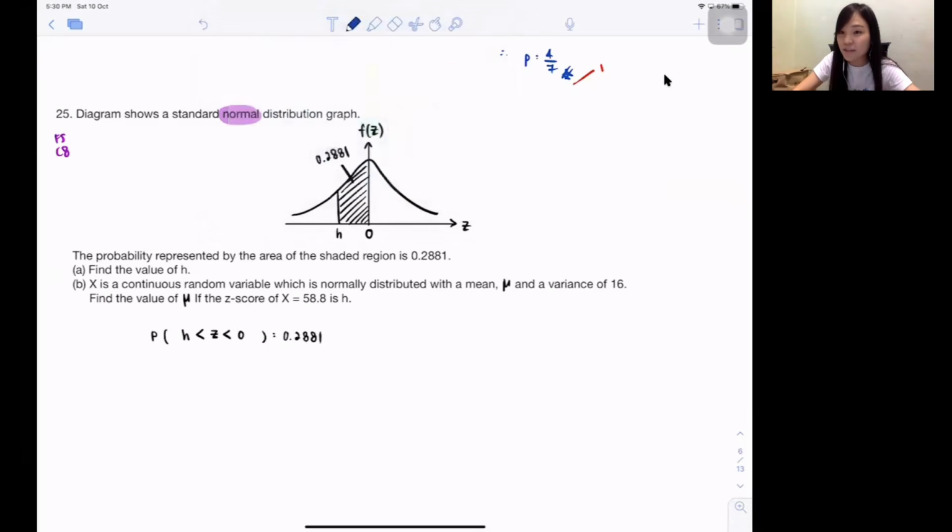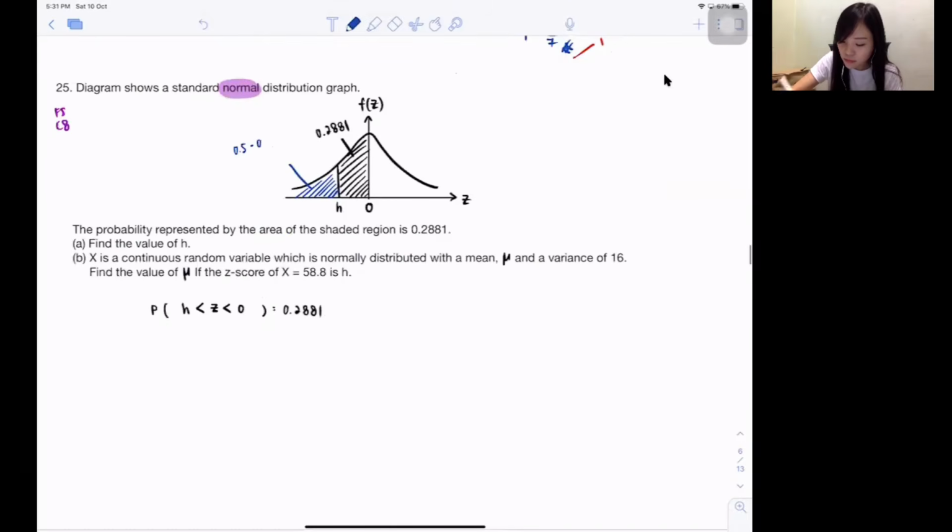So to make my life easier, I will try to write the tail out. In blue color, isn't it the tail here? You guys can find out the probability also. Why? Because the whole thing is 1, half of it is 0.5. Isn't it this part can be 0.5 minus 0.2881?